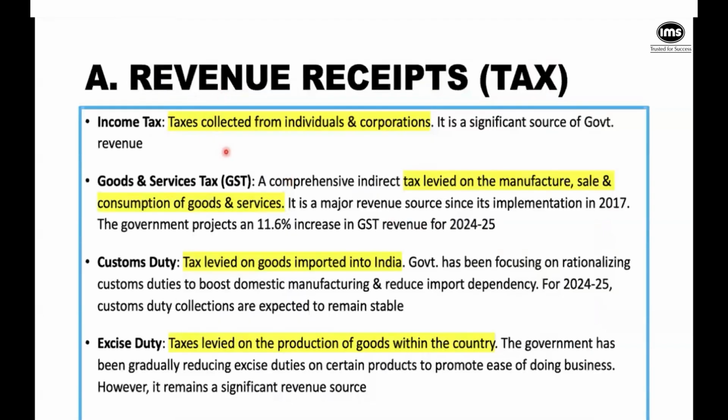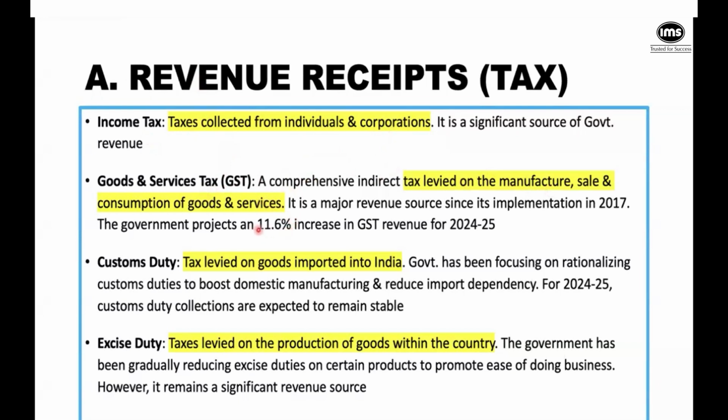So we have the revenue receipts, which will be tax. We have the revenue receipts, which are non-tax. So when we say revenue, we mean short term, right? For 1 year. And when we say capital, we mean long term. So now in the revenue tax receipts, we have, of course, income tax, that is from the individuals and from the corporations, right? We have the GST, which is of course levied on the manufacture, sale and consumption of goods and services. And the government in the interim budget has announced an 11.6% increase in GST.